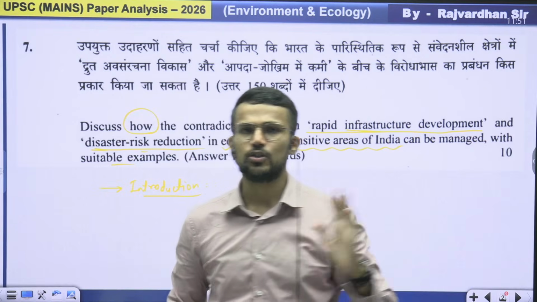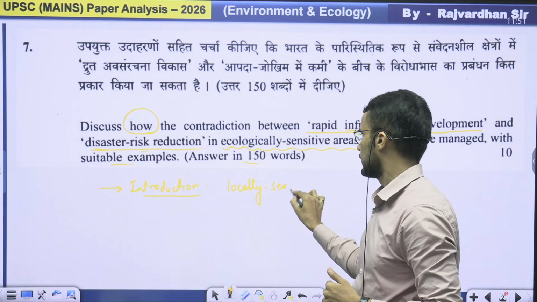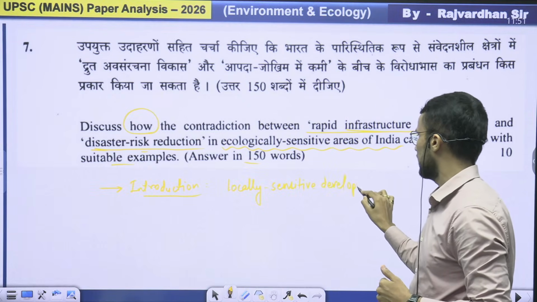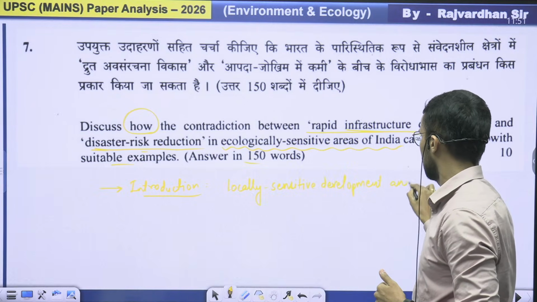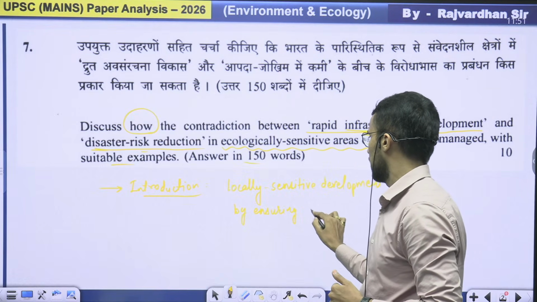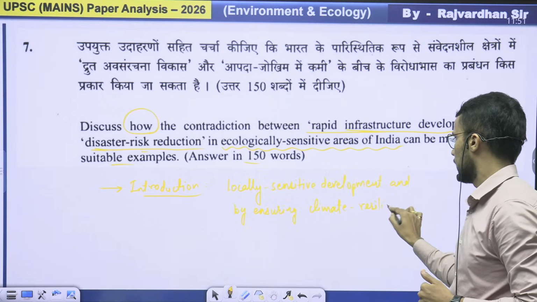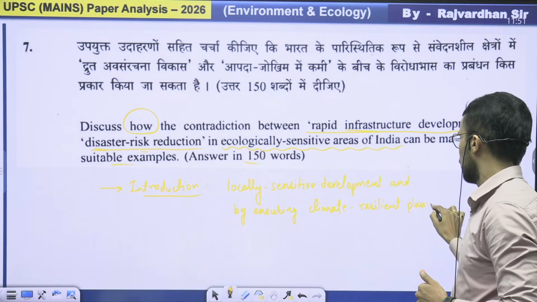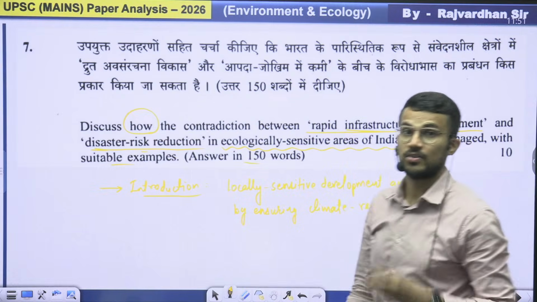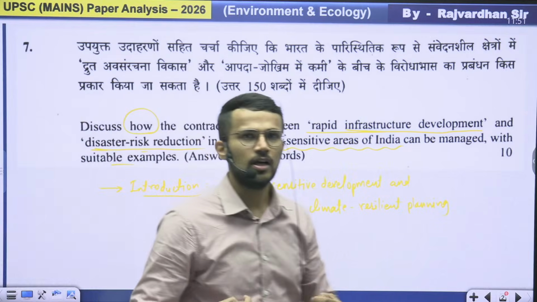You can highlight that by carrying out locally sensitive development and by ensuring climate resilient planning, we can balance the contradiction between rapid infrastructure development and disaster risks due to that infrastructure. So you have addressed the demand of the question when you write these things.